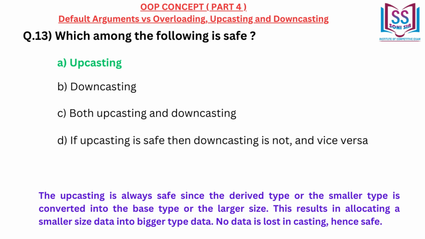the base type or the larger size. This results in allocating a smaller size data into bigger type data. No data is lost in casting, hence safe.